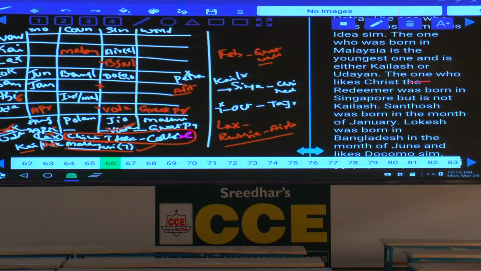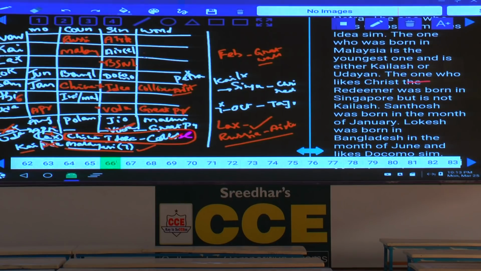Hence, what is the only possibility we have? And the possibility is Airtel must be liked by this Naveen. Then, what is the country here? Now, Russia is the country. Done with this? Now, Russia country, this information has also been done. Now, we are left with China, idea and collateral. Tell me, where can we fix this China, idea and collateral? Now, China and idea. Idea, where can we put this one? This IB must be either India or Malaysia, isn't it? Hence, what is the only possibility? This China must be Santosh and China, and what is the SIM here? Idea is the SIM and he likes collateral, isn't it?